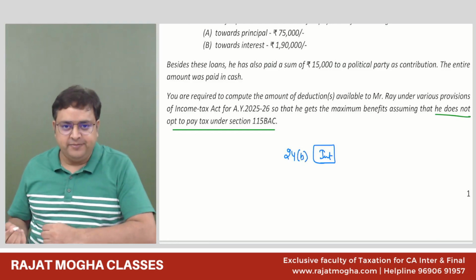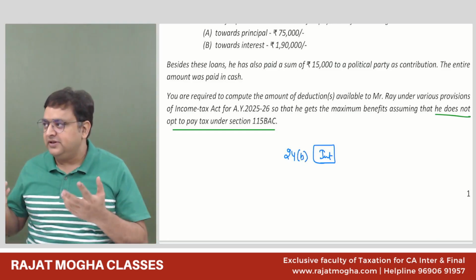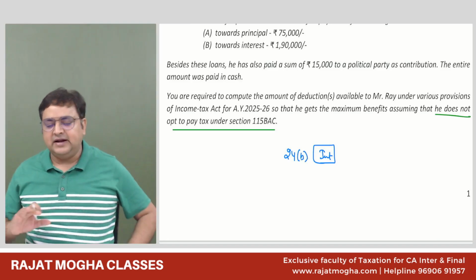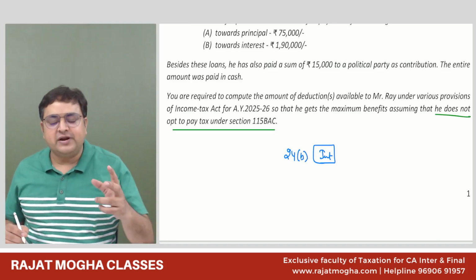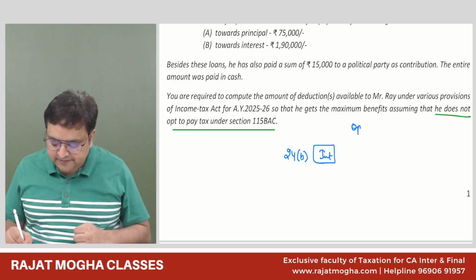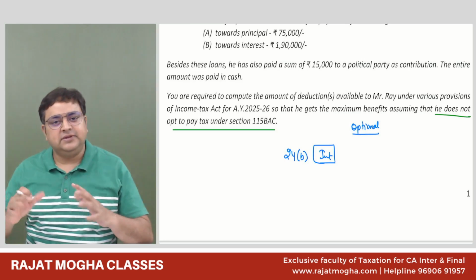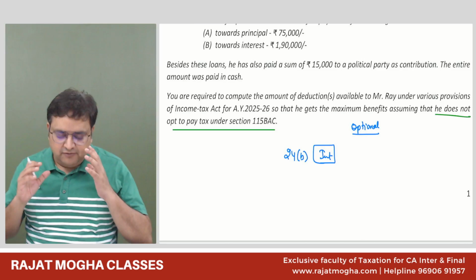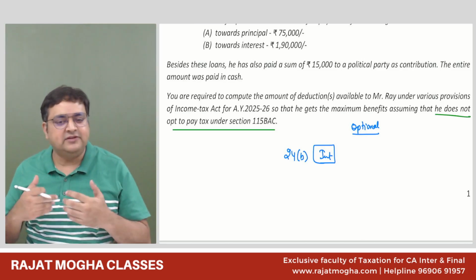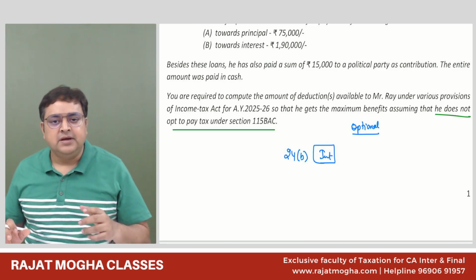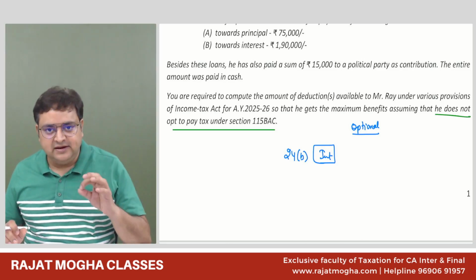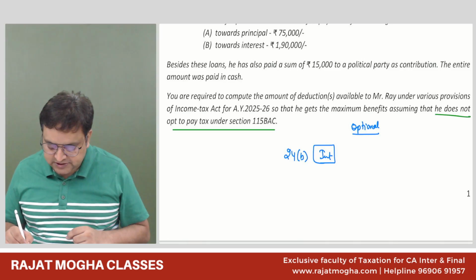Specifically, it is 24B. Even if you don't remember 24B, it's good that you remember the concept. But what you should remember is that in the optional regime, for a self-occupied house, see, for let out, there is no problem under any regime. But for self-occupied, there is a restriction. Tell me the restriction, how much would it be?